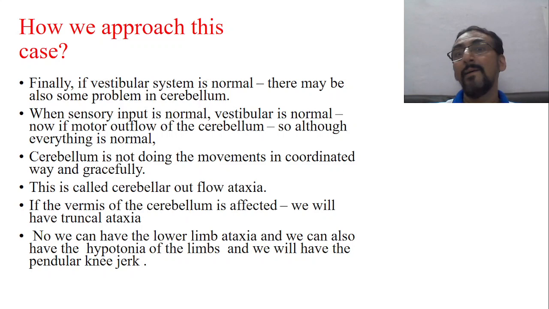also normal. Now there may still be some problem in the cerebellum. Okay, suppose the sensory tracts are normal, vestibular system is normal, ear connections are normal. Now when sensory input is normal, vestibule is also normal, now if the motor outflow of the cerebellum is problematic, although everything is normal.